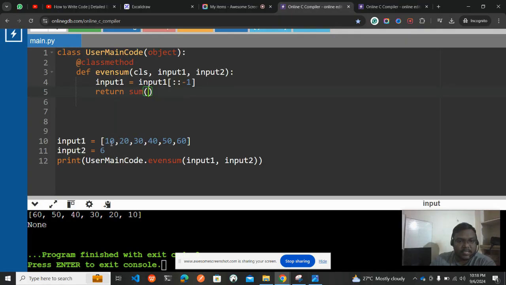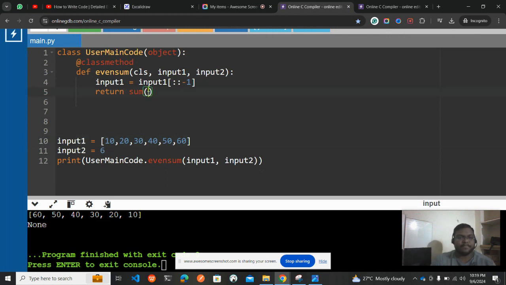So if this is index 0, to get the next index, I need to jump over another value so that I get the next position value: 0, 1, 2, 3, 4, 5, right? So I don't want to take the 20 element, but after 0, I need to jump on to the 30. How can I do that? The for loop has the basic syntax where you can jump over the values.